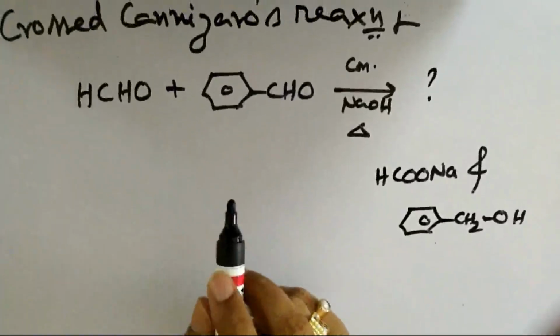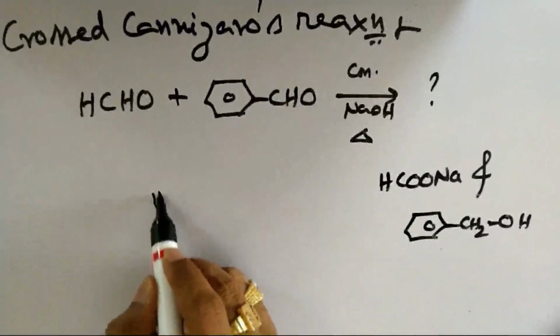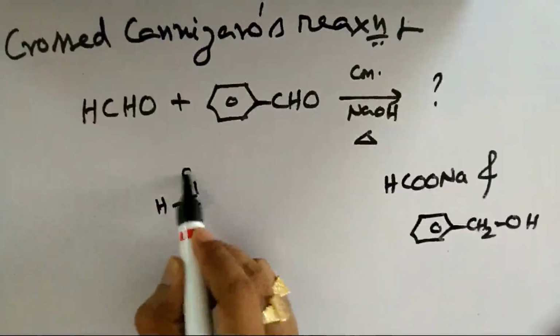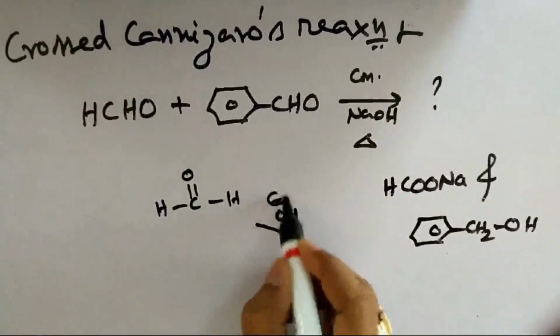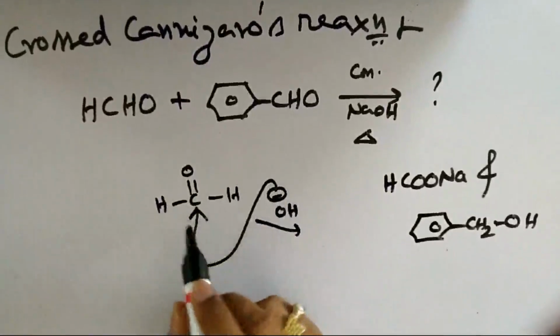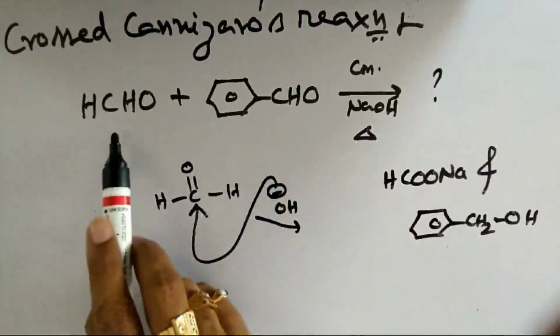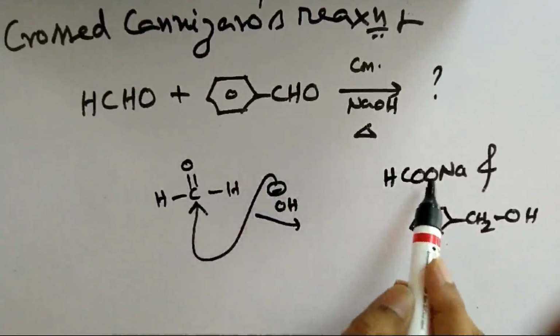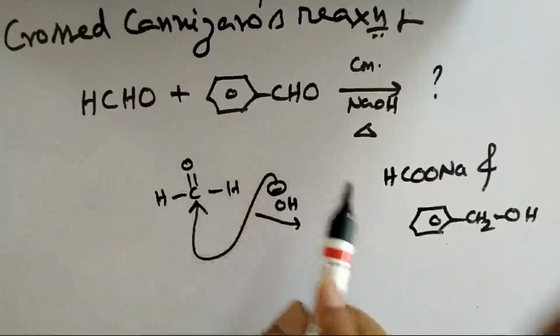Because it's very important. If you understand the mechanism, formaldehyde is more reactive than benzaldehyde, hence the nucleophile that you have supplied, namely OH minus ion, readily attacks formaldehyde first but not benzaldehyde. Therefore, it is the formaldehyde that undergoes oxidation to give sodium formate but not benzaldehyde to give sodium benzoate.